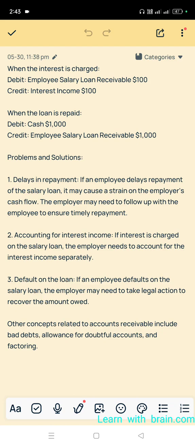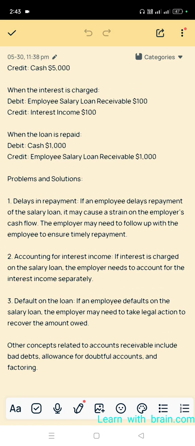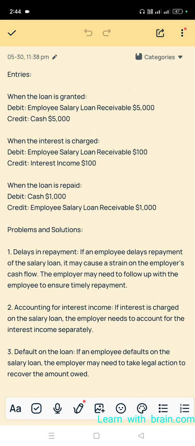Next, default on the loan. If an employee defaults on the salary loan, the employer may need to take legal action to recover the amount owed. Okay. Other concepts related to accounts receivable include bad debts and allowance for trade. Okay, it's not related. So here one concept covered: interest received. For the employer, interest is an income. That's why we have to credit. So cash account debit, interest on salary loan.